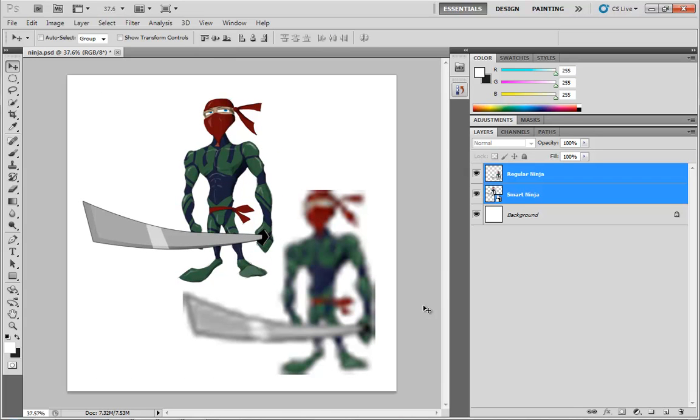Now it should become really apparent what's starting to happen. The Smart Ninja is maintaining his original shape, while the original Ninja, the regular Ninja, is constantly being degraded each time we do this.